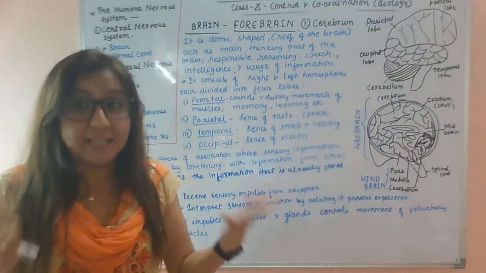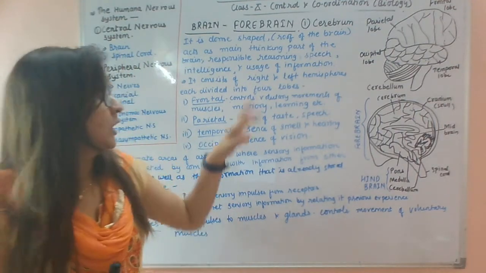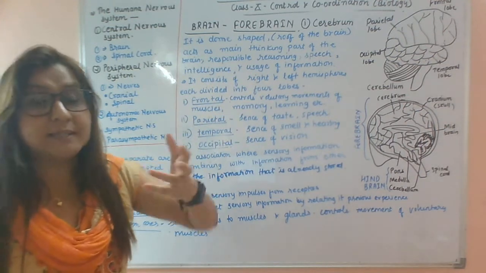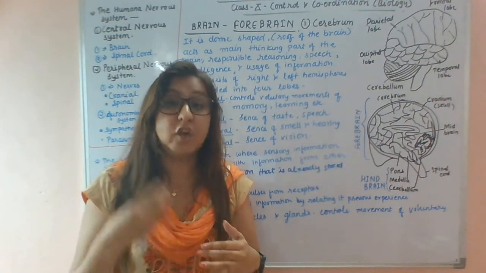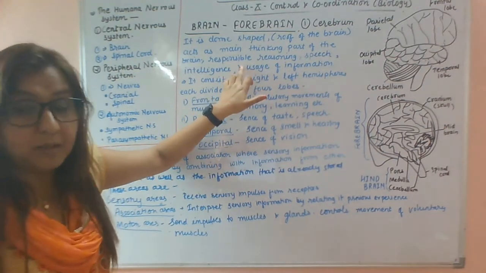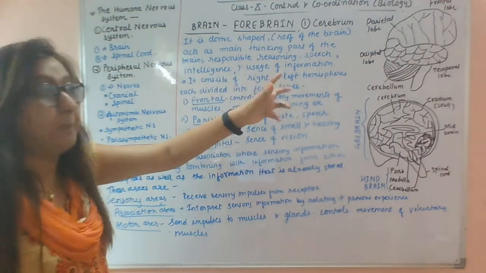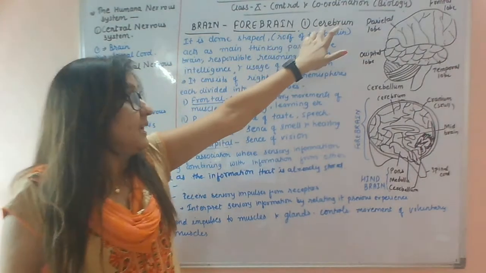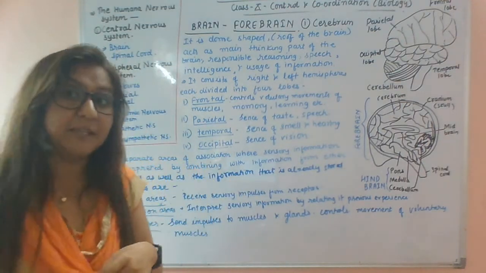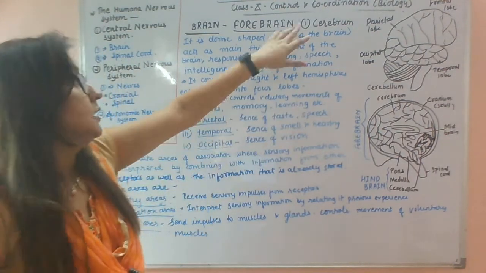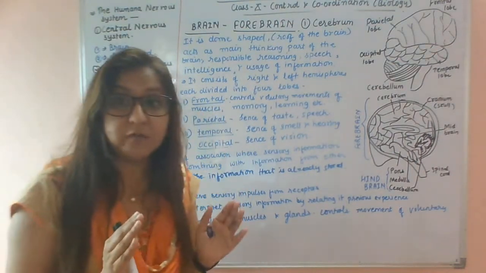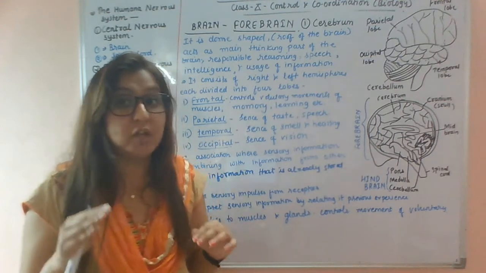All these activities happen in this part, that is cerebrum. Now learn the spelling of cerebrum, don't get confused with other parts. So the first part of the forebrain is cerebrum, the largest part of the brain, also called the roof of the brain.